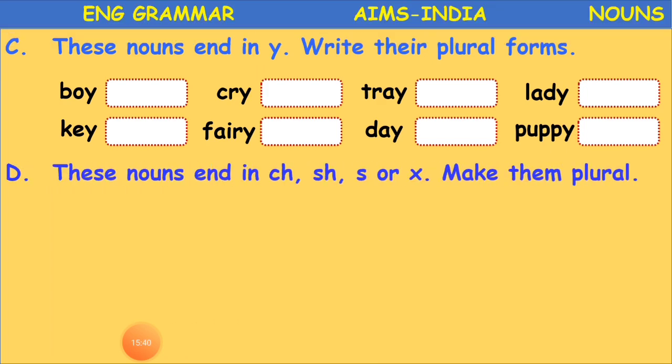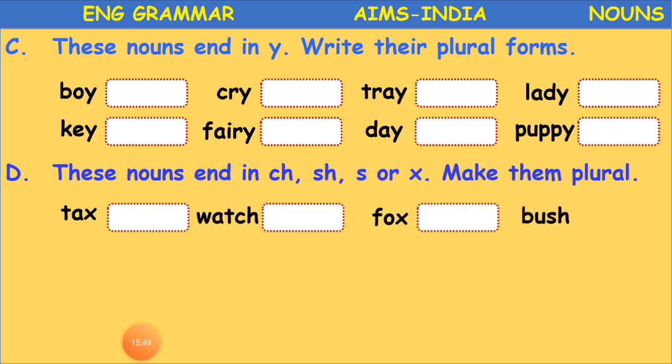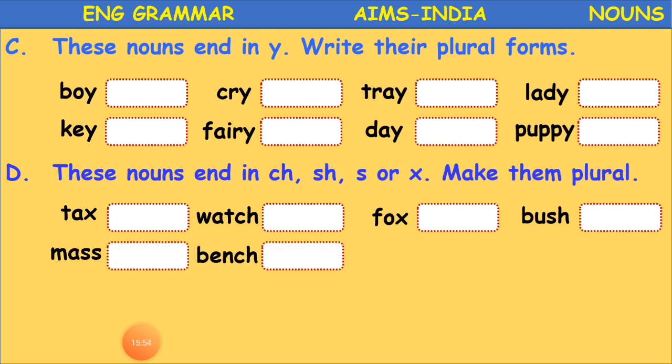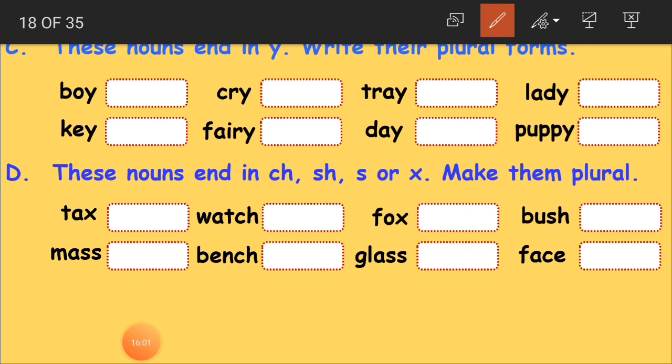These nouns end in CH, SH, S or X. Make them plural. What did we learn, children? If a singular noun has CH, SH, S or X at the end, to make it plural we are going to add ES.